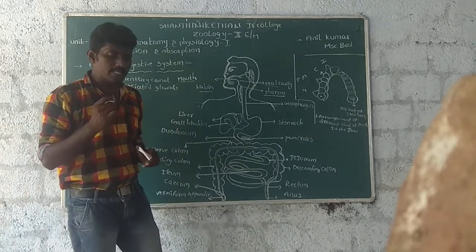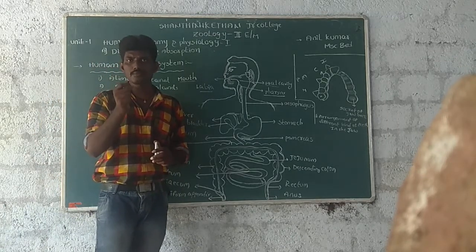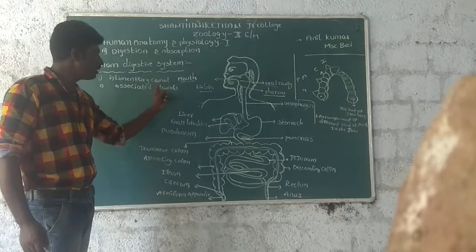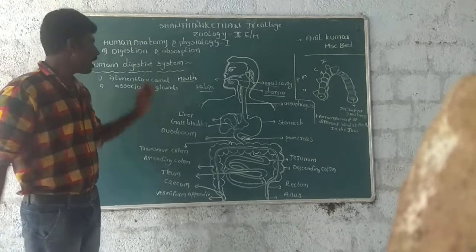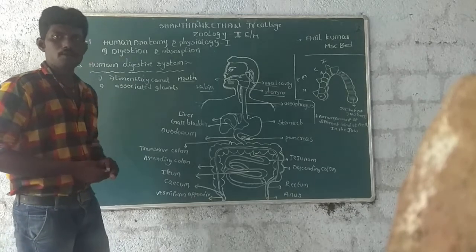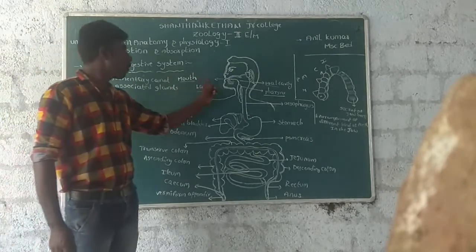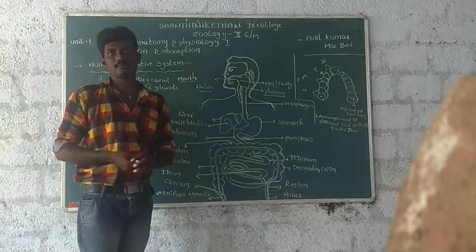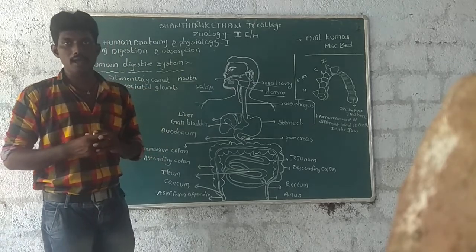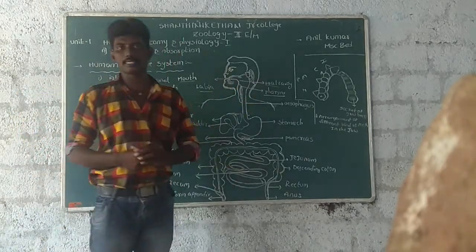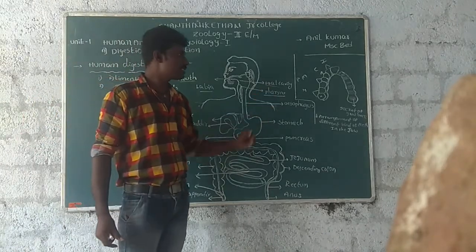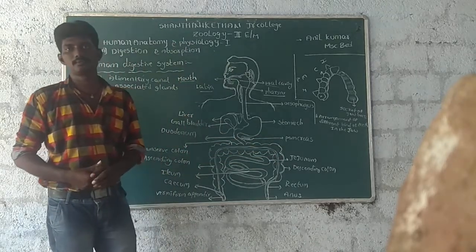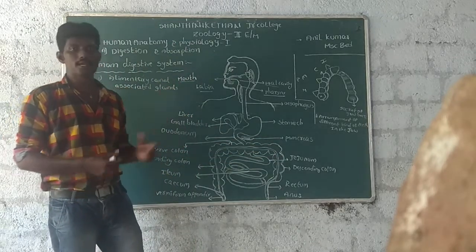First of all, the human digestive system consists of the alimentary canal and associated glands. The alimentary canal begins with the anterior opening of the mouth and ends at the posterior opening of the anus. The parts present in the alimentary canal are the pharynx, esophagus, stomach, small intestine and large intestine.